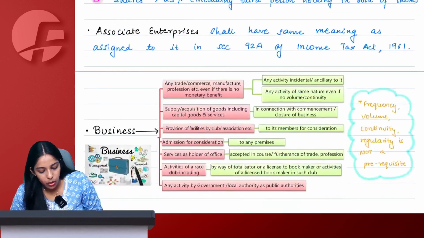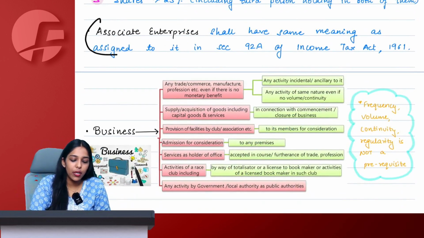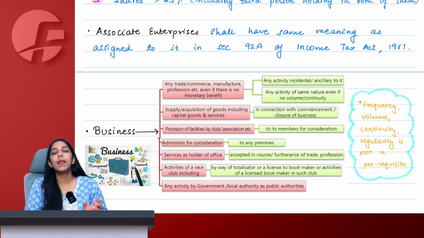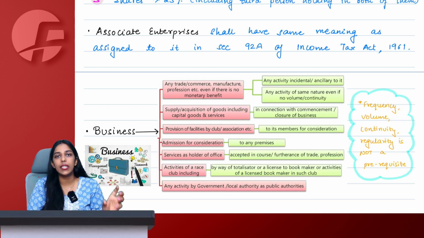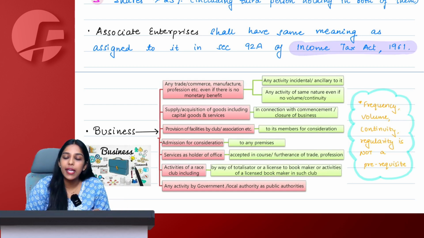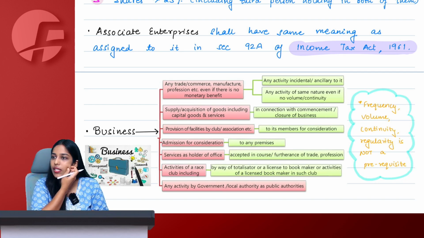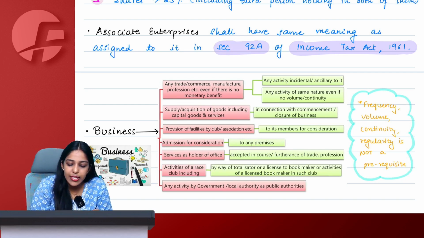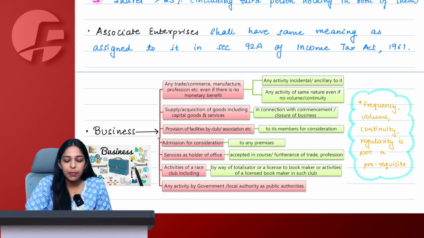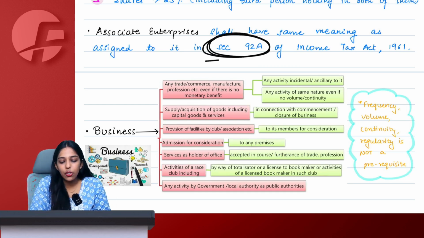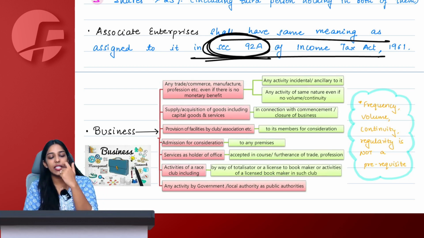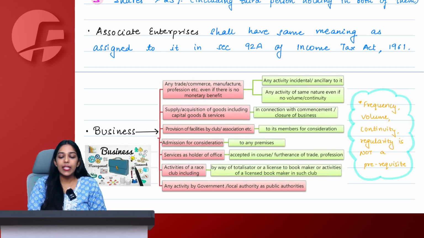Okay, ma'am. What do we mean by associate enterprise? Not relevant for you to remember now. When we go to the value of supply chapter, we will see. But GST doesn't take much effort. GST simply says that whatever is the associate enterprise definition under the Income Tax Act applies. How many of you have completed income tax lectures? Then you would have studied section 92A. We have a chapter named transfer pricing in direct taxes, where under section 92A you will understand in detail the definition of associate enterprise. That same definition is applicable for GST also.